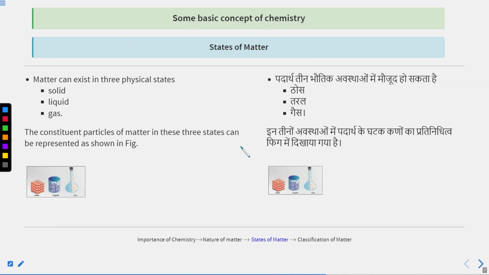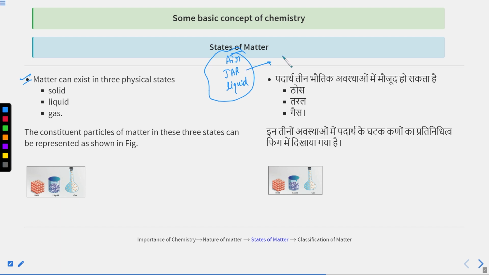So the point here is the states of matter. We have seen air, and while doing that activity we were using a glass jar and water, a liquid. It means while doing the activity, we are playing with the states of matter.